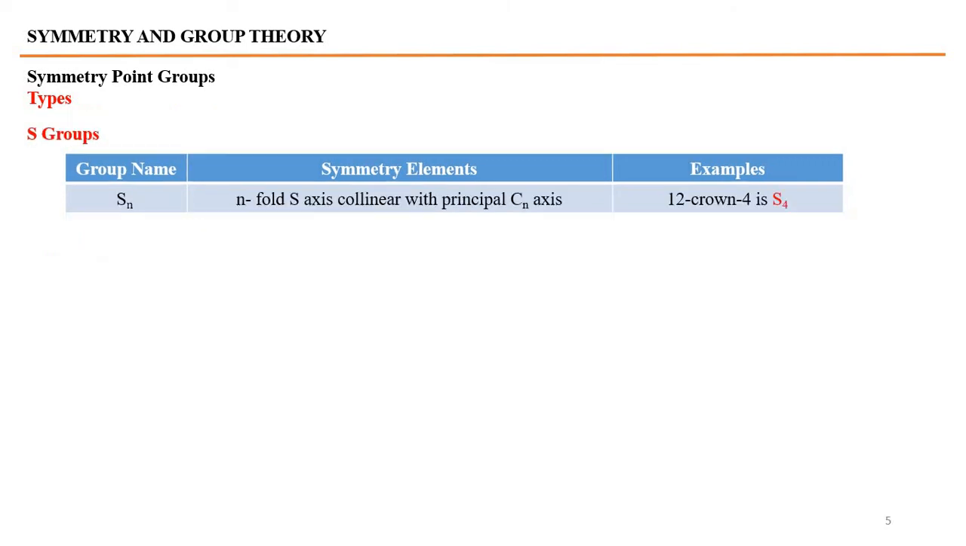S groups. Sn: if an n-fold improper axis of rotation is present and it is collinear with the principal Cn axis, then the molecule belongs to the Sn group. 12-crown-4 belongs to point group S4.